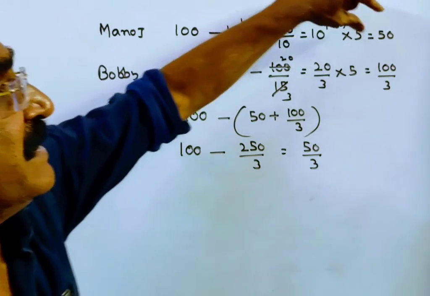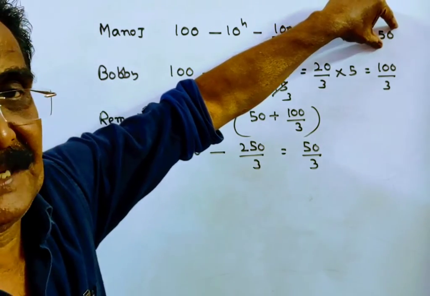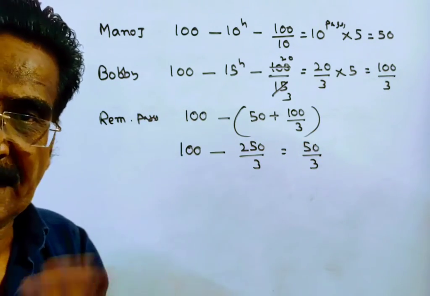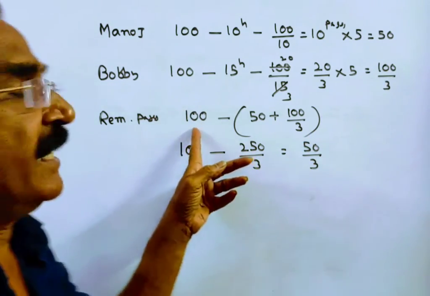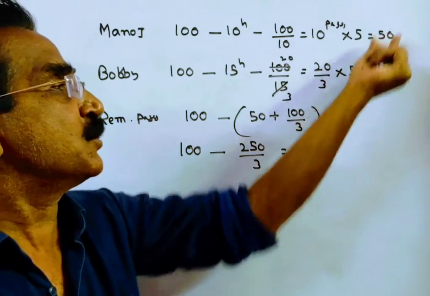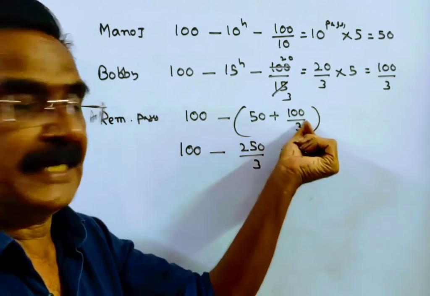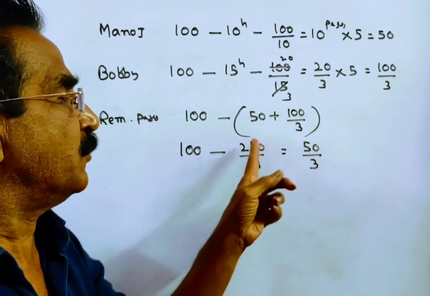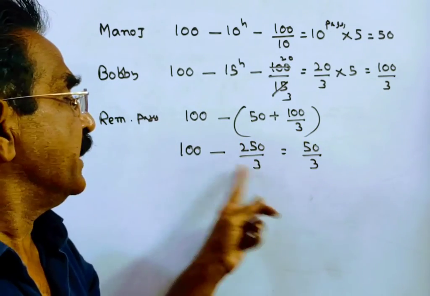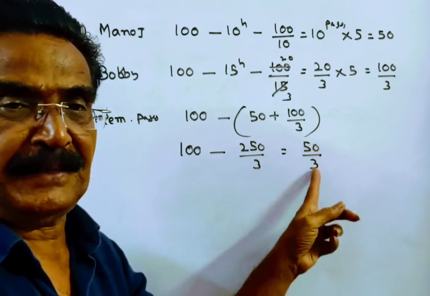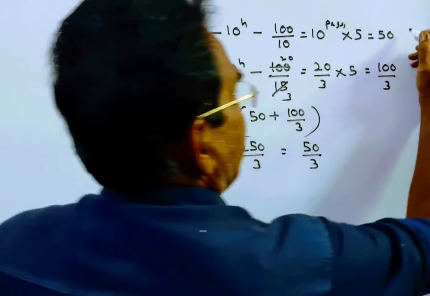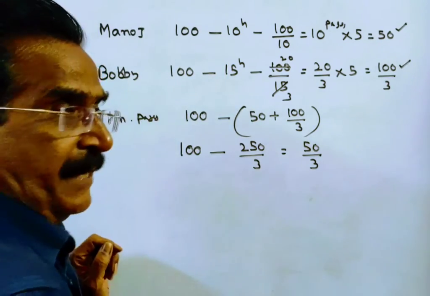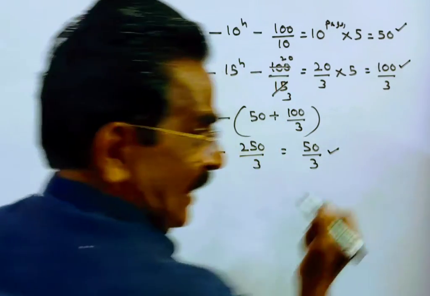See friends, this is the work done by Manoj, 50 pages, and by Bobby, 100 by 3 pages, and the remaining pages: total pages 100 minus these two, 50 plus 100 by 3. 100 minus 350 is 150 plus 100, 250 by 3. So 300 minus 250, 50 by 3. So this is the work done by Manoj. This is the work done by Bobby. This is the work done by Lucky.